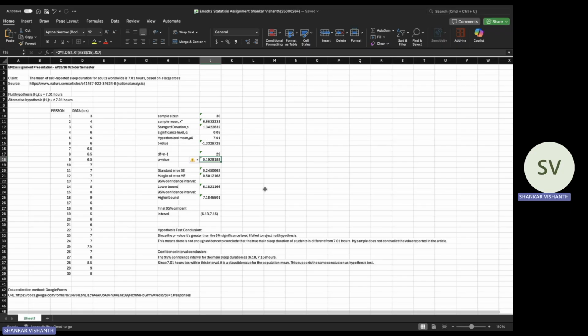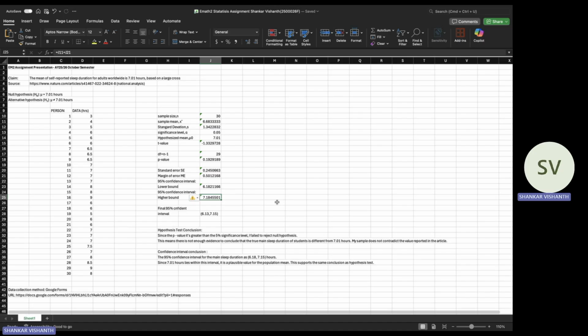Next, I constructed a 95% confidence interval for the true mean sleep duration. The interval is 6.18 hours to 7.18 hours. Since 7.01 hours lies inside this interval, it is a reasonable value for the population mean. This supports the same conclusion as the hypothesis test.